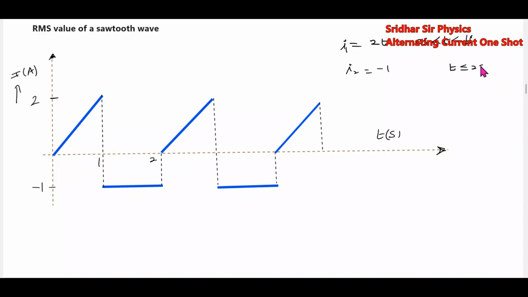This will be for the time interval 1 to 2 seconds. Then what is the RMS value? IRMS square is equal to the integral of I1 square dt from 0 to 1, whole divided by 0 to 2.